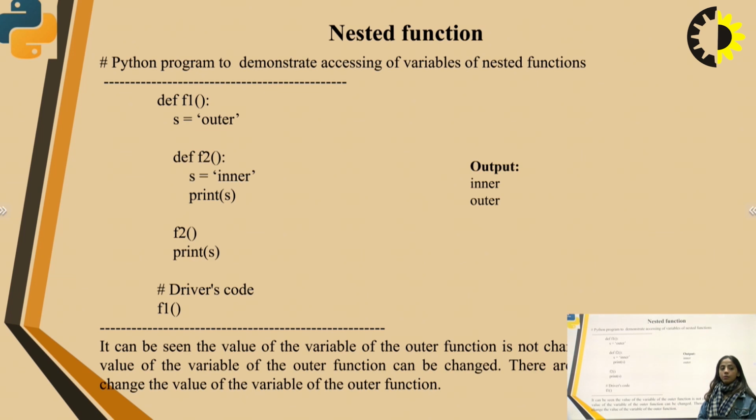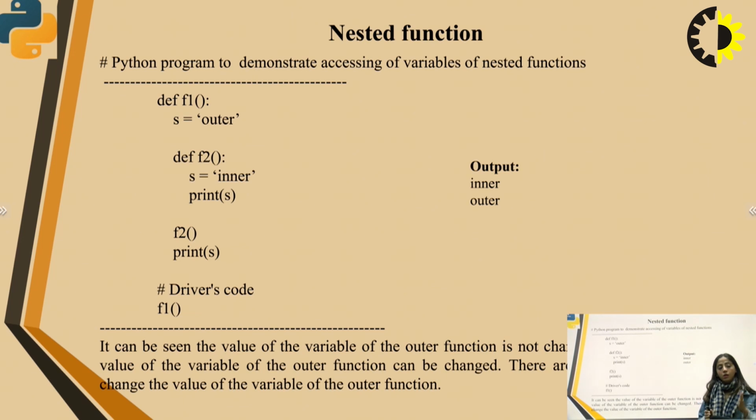Now this is also an example of nested function: Python program to demonstrate accessing of variables of nested functions. Define f1, s equals outer. In the same function f1, we are declaring another function f2, where s is a variable which stores value inner. Now print s. First of all, we will call function 2 in the function itself, and then we will print s. Now we exit function 2, and when we exit it, we call function 1.